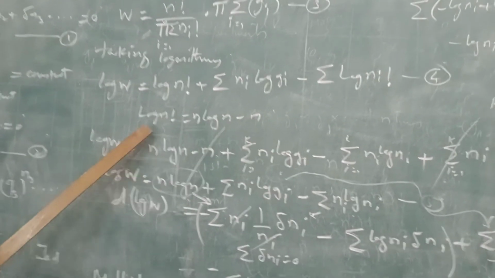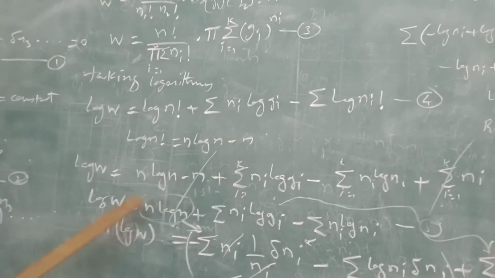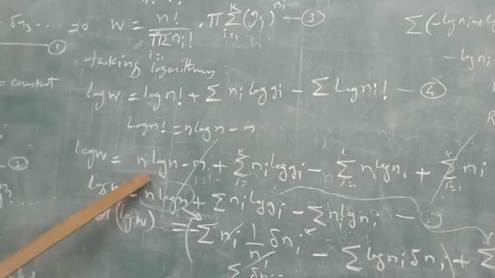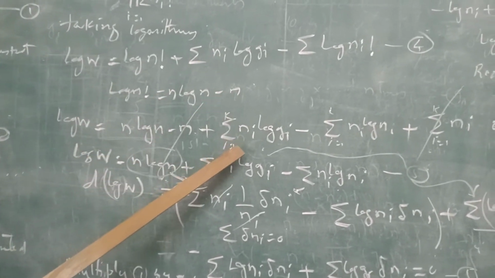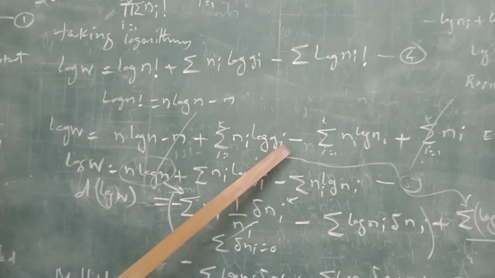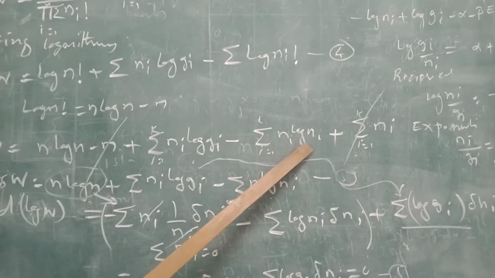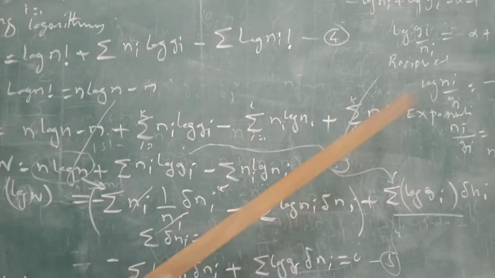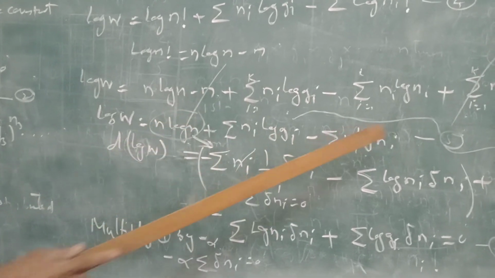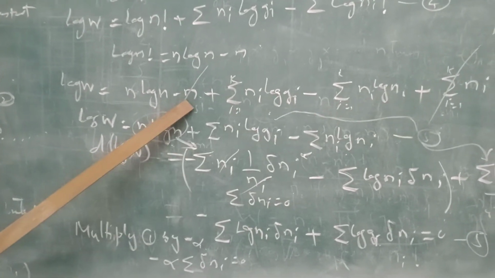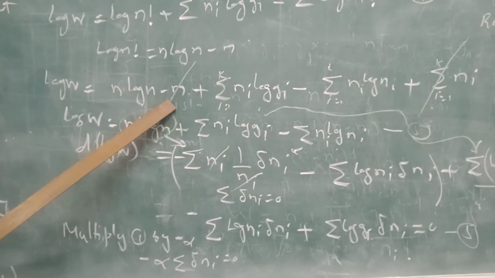We know that log of N factorial can be written as N log N minus N. So the log of W can be written as N log N minus N for the first term, the second term as it is, the summation Ni log Gi, and for the third term I can write Ni log Ni minus the summation of Ni. Now this N and the summation Ni are one and the same thing, so they get cancelled. Summation Ni means the total number of particles.